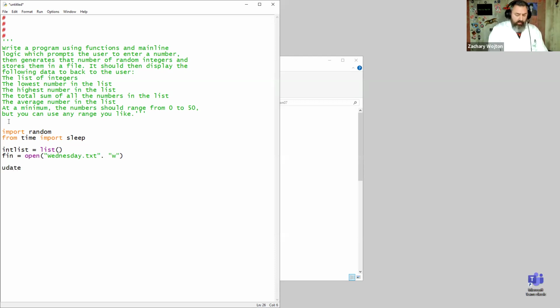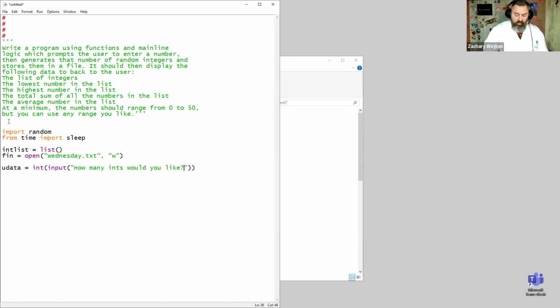User data, data, not date. User data is how many random ints would you like to create? So integer input: How many ints would you like?